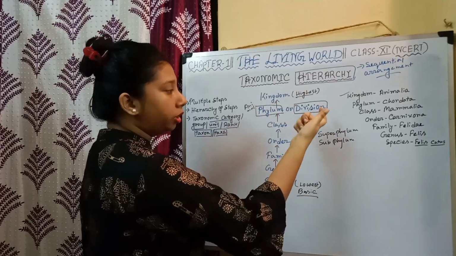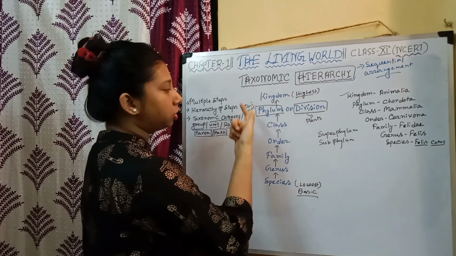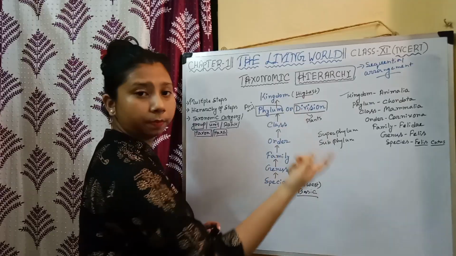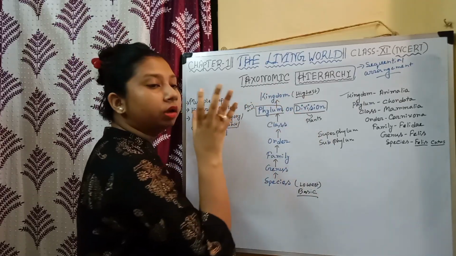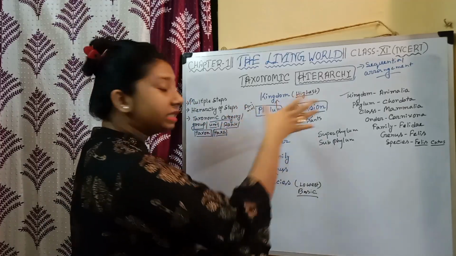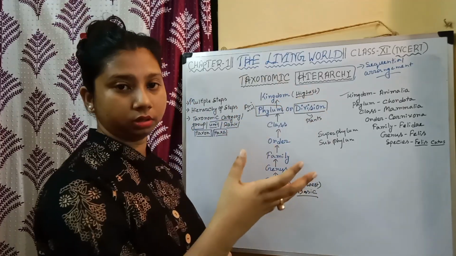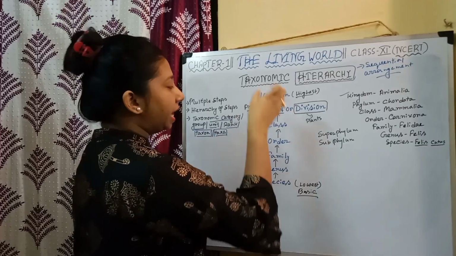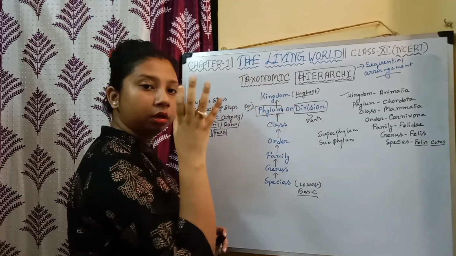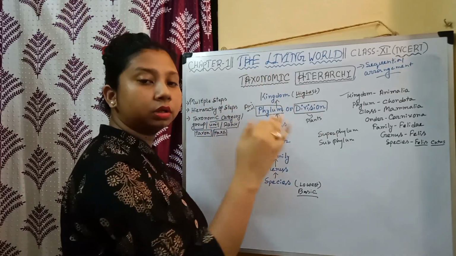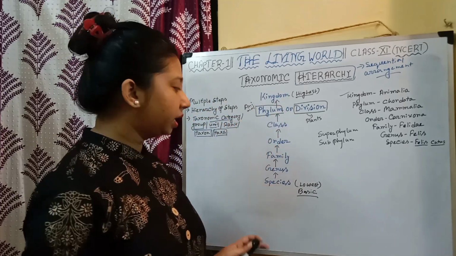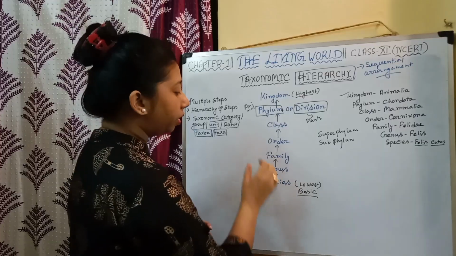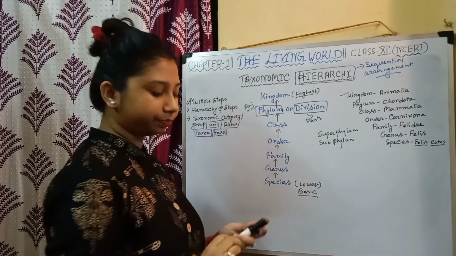Now, what is phylum or division? This is actually the same thing. In case of animals, we write phylum, or in case of plants, we use division. The phylum or division also includes such classes that have similarities. Okay. And similarly, kingdom includes various phylums that have some similarities. Okay. I hope you have understood what these terms indicate.